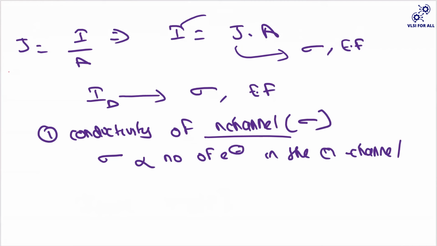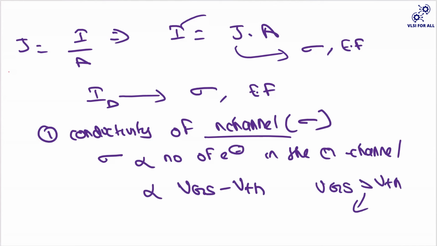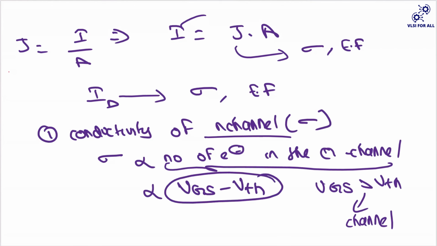So how will you increase the electrons in this channel? By increasing your gate voltage. What is the minimum voltage that you should apply so that we can form a channel? That is your VTH. So ultimately your sigma will depend on your VGS minus VTH. Whenever you increase your VGS to be greater than VTH, only in that case will you get some channel. So the number of electrons will depend on your VGS minus VTH.